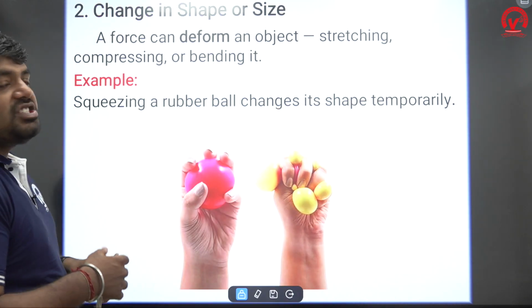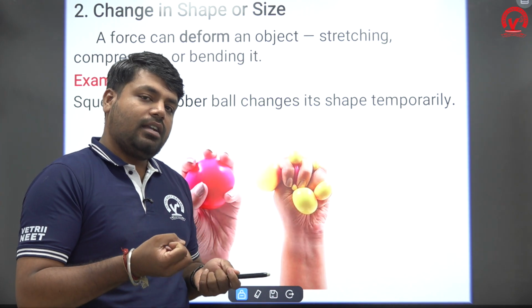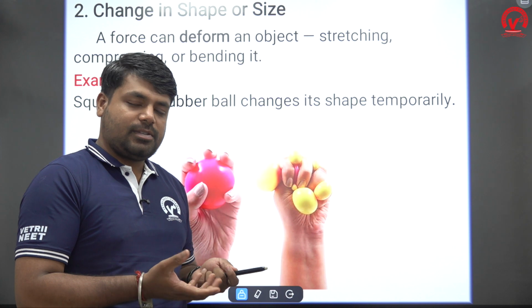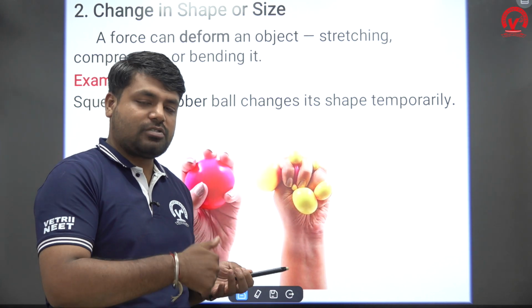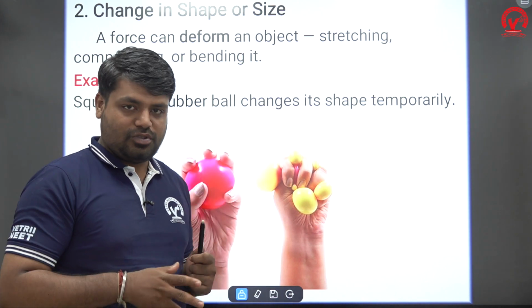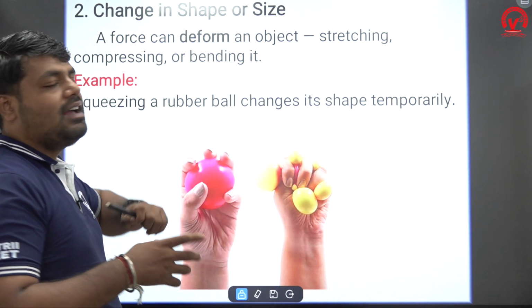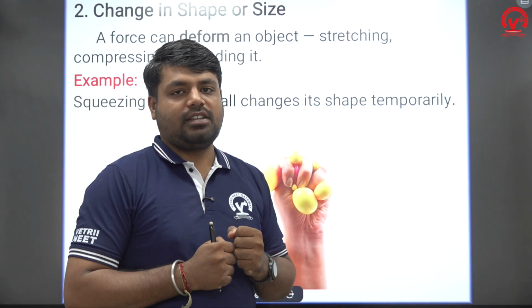Let's look at change in shape or size. What is the first effect? It may change the speed of the motion. The speed will increase or decrease, or it will change the state of the motion from rest to motion or motion to rest, or it will change the direction of the motion. The next effect is change in shape or size of an object.